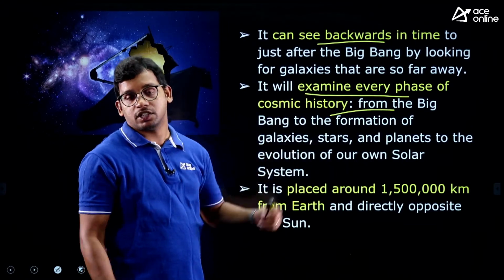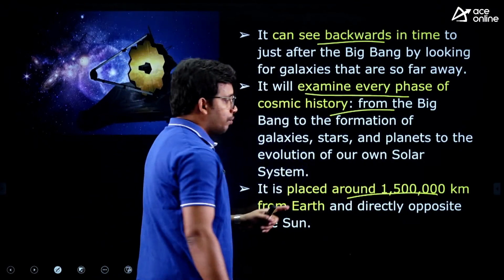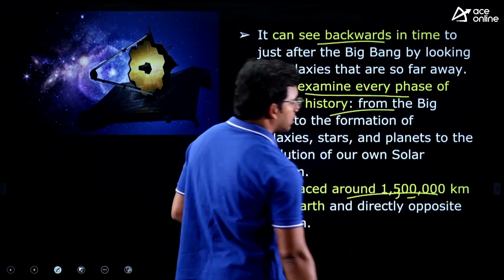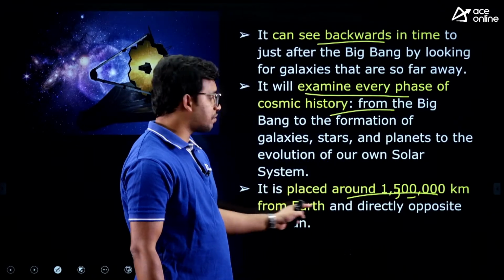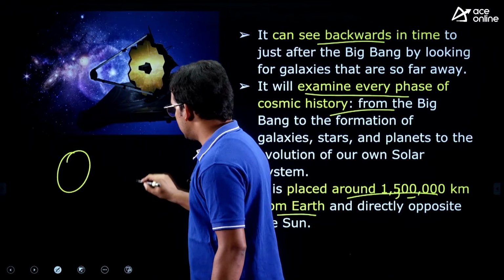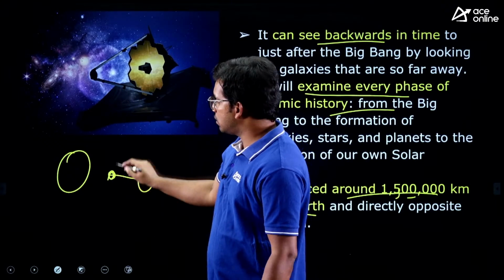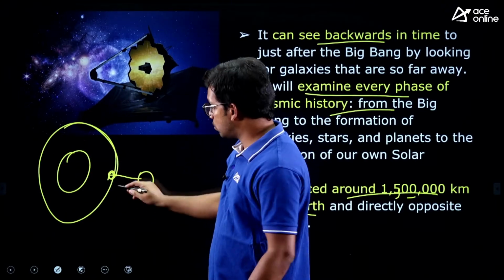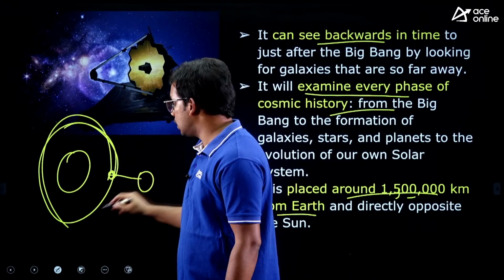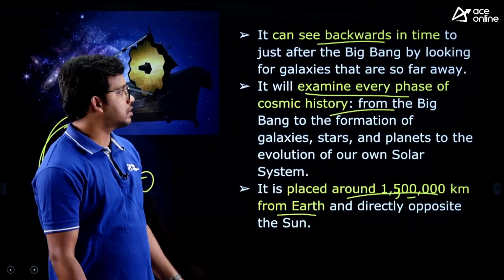That is a high capacity telescope which was placed around 15 lakh kilometers far away from Earth, directly opposite to the Sun. So this is the Sun, this is the Earth, and it is placed approximately here, right? It is revolving around the Sun, not around the Earth, and the distance is approximately 15 lakh kilometers from Earth's surface, right?